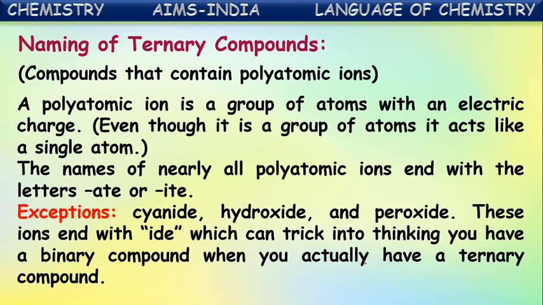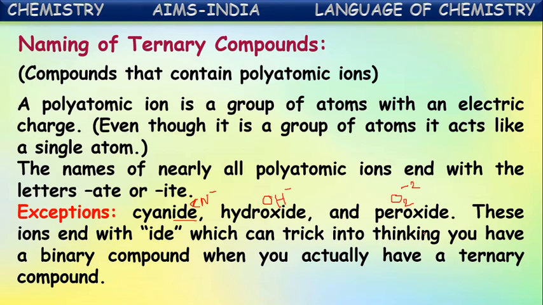Exceptions: cyanide ion, hydroxide ion, and peroxide ion. Cyanide ion is CN minus. These are some exceptions, as they get an -ide ending in the name. Hydroxide is OH minus, and peroxide is O2 minus 2. So anyhow, these are the exceptions. These get -ide at the end of the name.